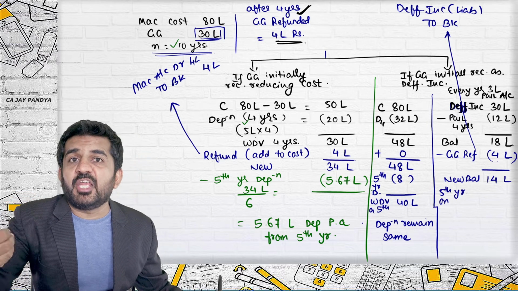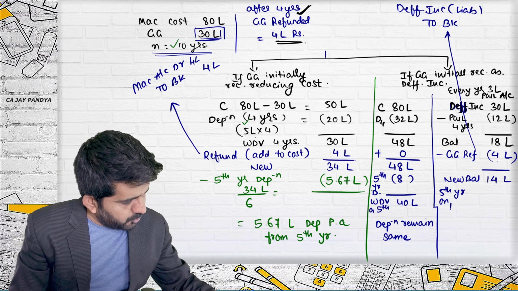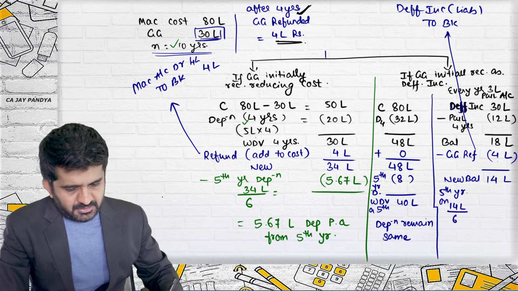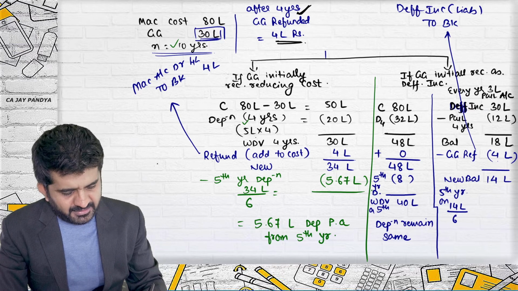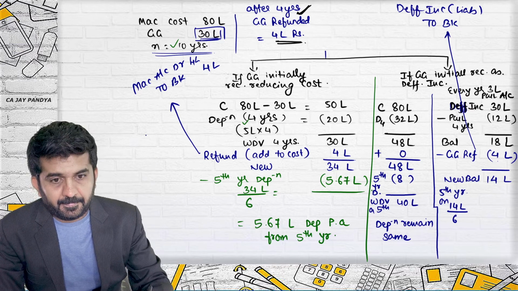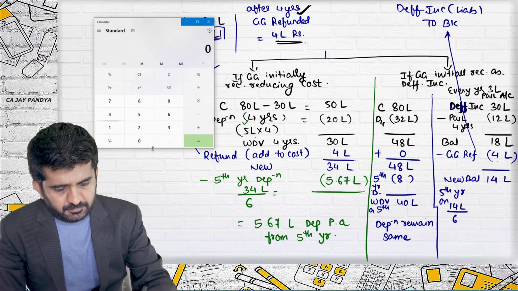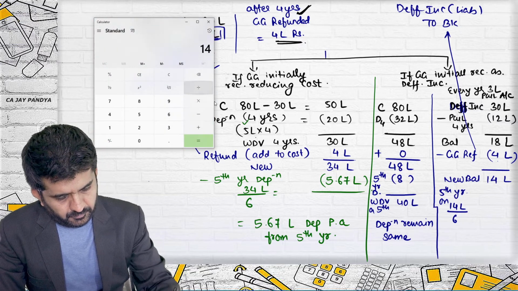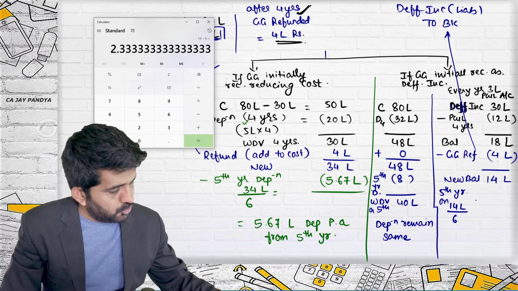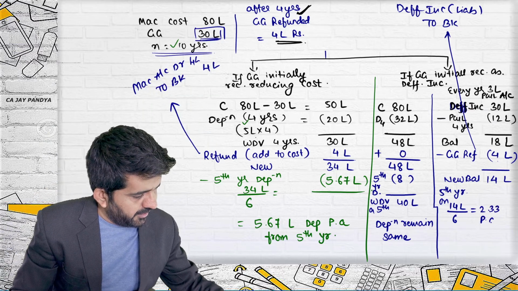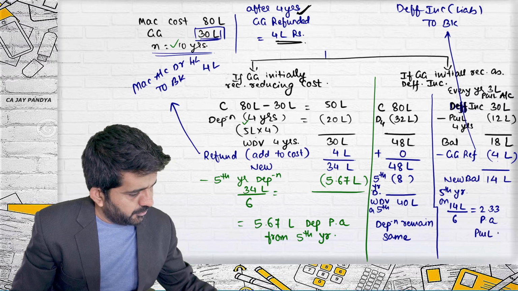instead of 3 lakhs, now what will be transferred to P&L account is 14 lakhs divided by 6. Alright, this will be 14 divided by 6. It is 2.33 per annum that will be transferred to P&L.